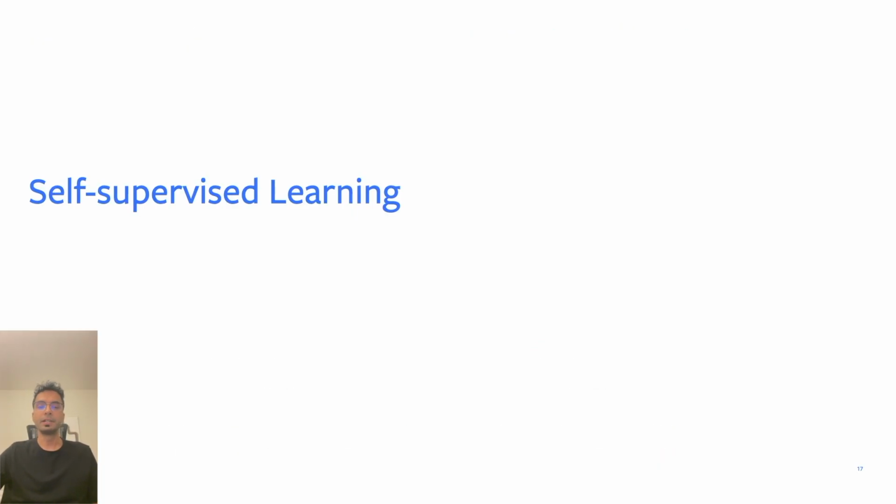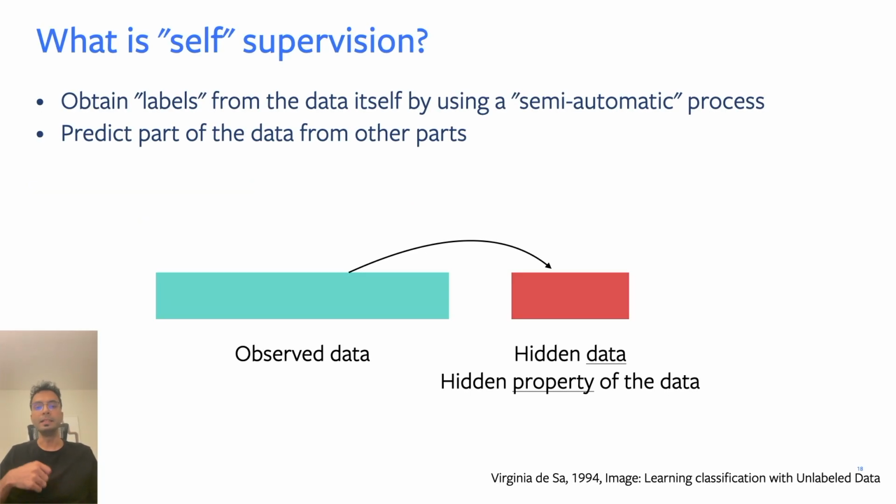So in my research, I've been looking at self-supervised learning as a way to address these three main challenges with supervised AI models. So what is self-supervised learning? In self-supervised learning, we replace the labels that are needed to train an AI model by creating this automatic labeling process. So we take our input data and we split it up into two chunks: an observed part of the data and a hidden part of the data.